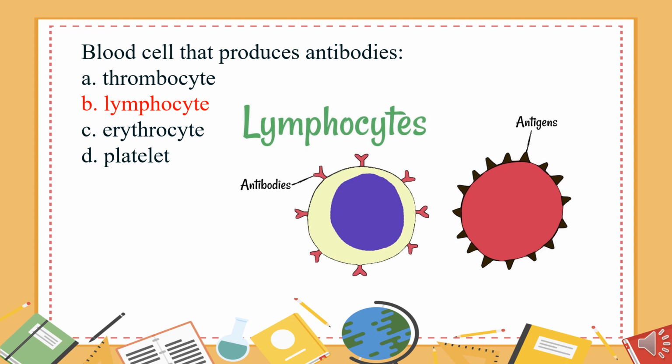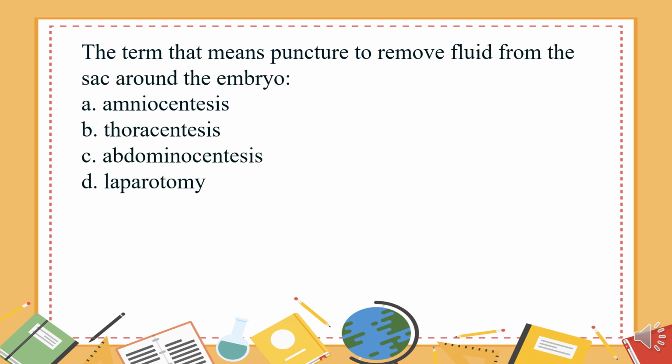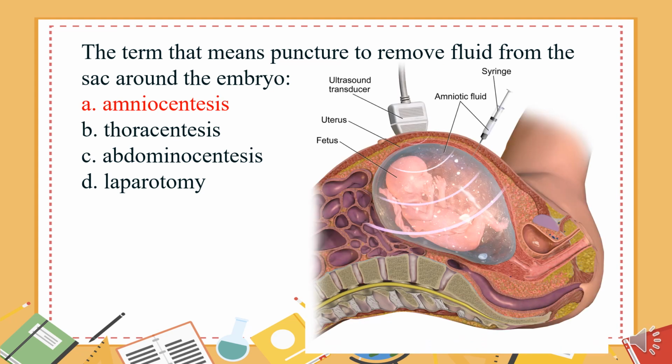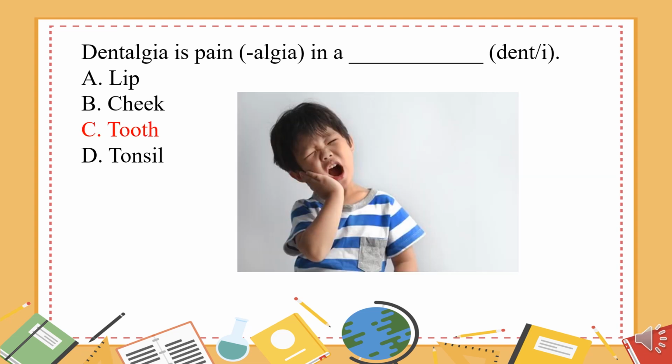Lymphocyte. The term that means tumor of muscle: A. Cystocele. B. Encephalitis. C. Myelitis. D. Myoma. The answer is D. Myoma. The term that means puncture to remove fluid from the sac around the embryo: A. Amniocentesis. B. Thoracentesis. C. Abdominocentesis. D. Laparotomy. The answer is A. Amniocentesis. Dentalgia is pain, algia, in a what, denti? A. Lip. B. Cheek. C. Tooth. D. Tonsil. The answer is C. Tooth.